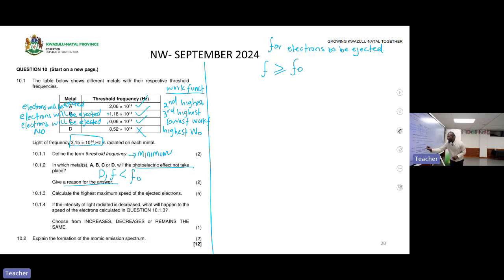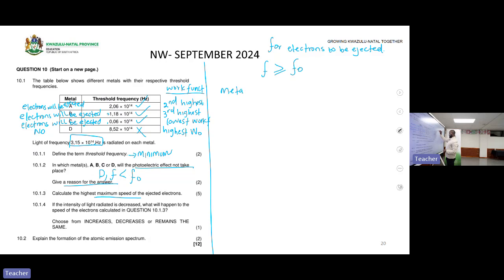Calculate the highest maximum speed of the ejected electrons. So out of all these metals, which one will give you the highest maximum speed? The one that will give you the highest maximum speed is the one with the lowest work function. Remember, the maximum speed depends on the work function, provided the energy of light is the same. So which means here it's metal C.